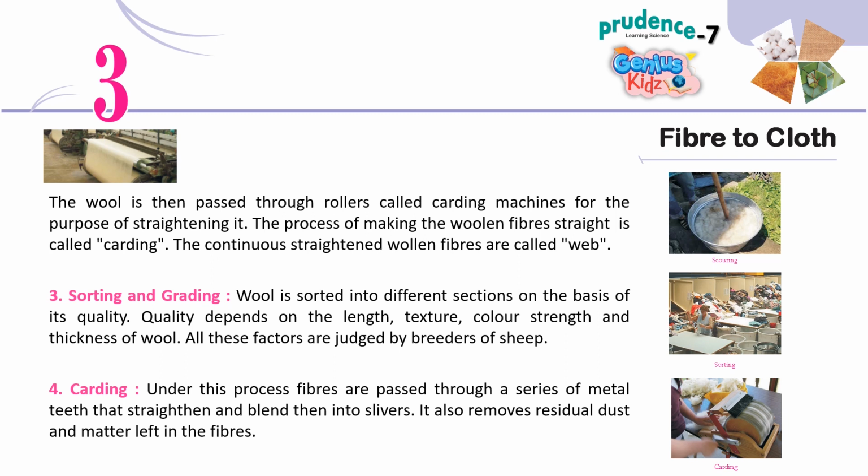3. Sorting and grading. Wool is sorted into different sections on the basis of its quality. Quality depends on the length, texture, color, strength, and thickness of wool. All these factors are judged by breeders of sheep. 4. Carding. Under this process, fibers are passed through a series of metal teeth that straighten and blend them into slivers. It also removes residual dust and matter left in the fibers.